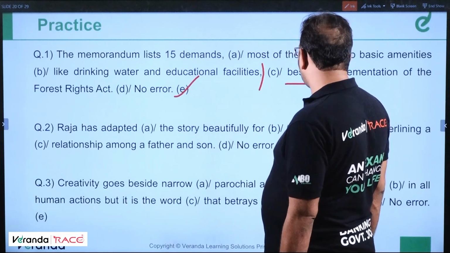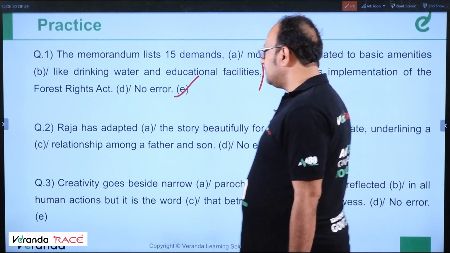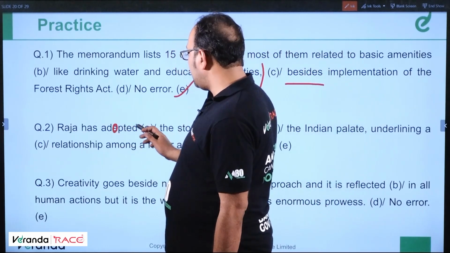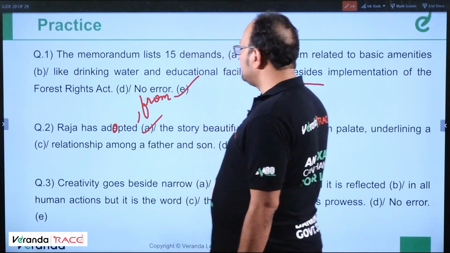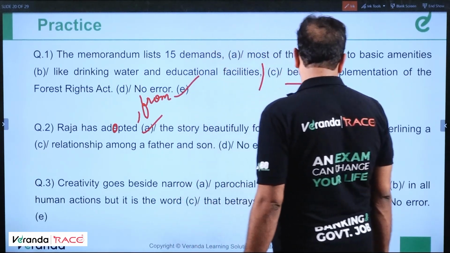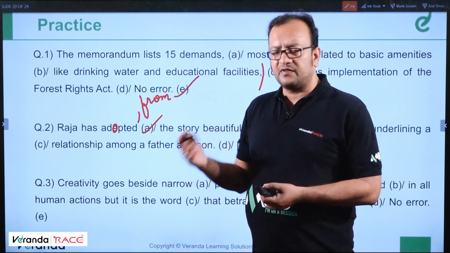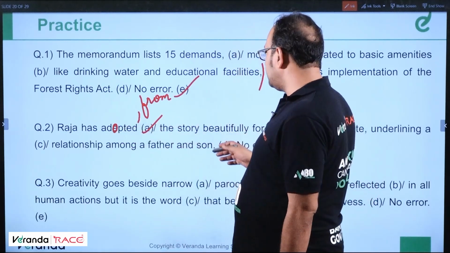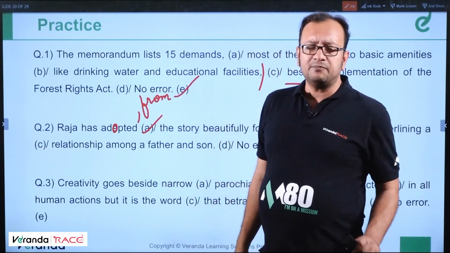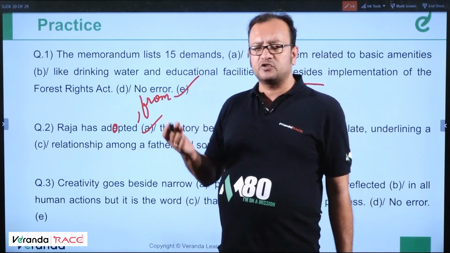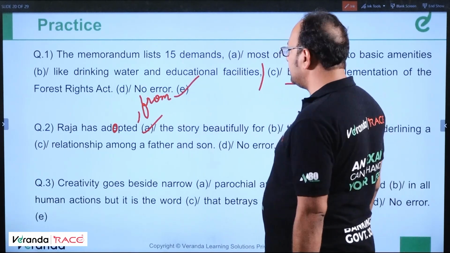Raja has adapted the story beautifully for the Indian palate, underlining a relationship among a father and a son. First of all, it should be adopted. And here it should be from. Error is in part A. You adopt something from something else, from another source. You adapt to circumstances, but you adopt from something, from a story, right?